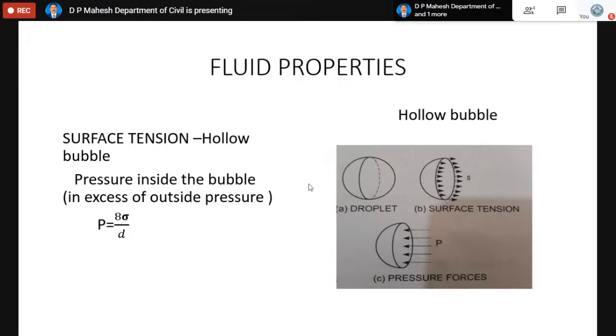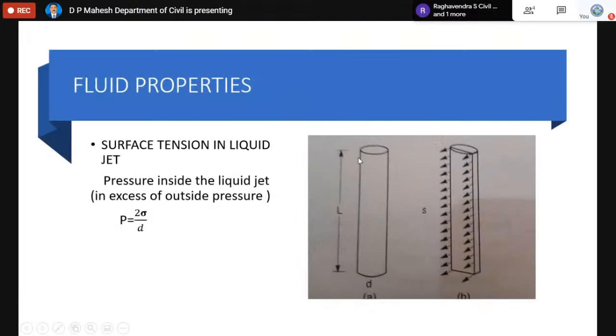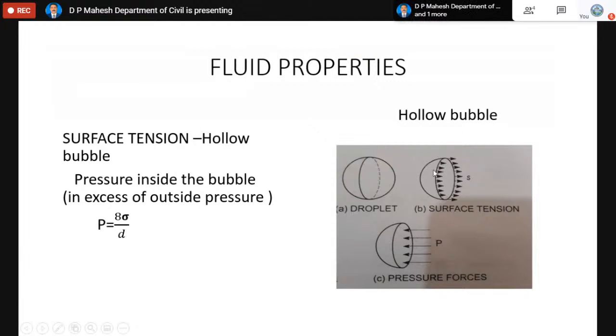So when there are two surfaces, this edge gets doubled. Actually, I'm not showing it, but there is one more surface which covers this inner one. So when you cut this edge, you will get two lengths, each equal to pi d. Thereby the total length is equal to 2 pi d.